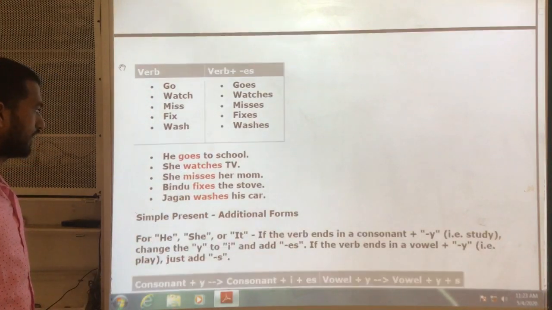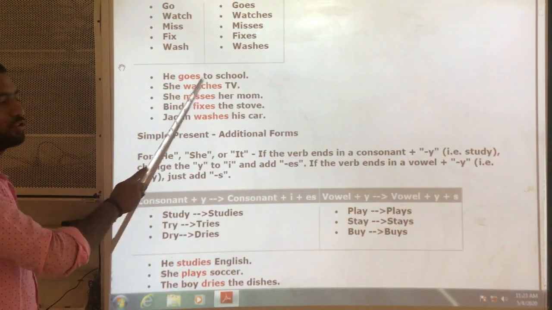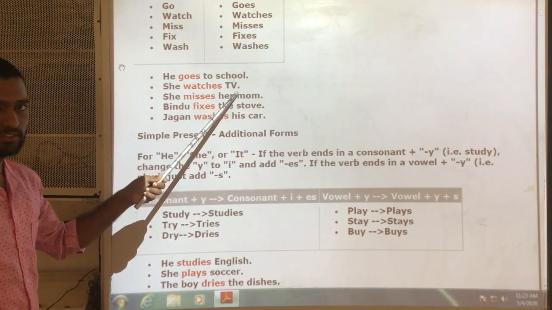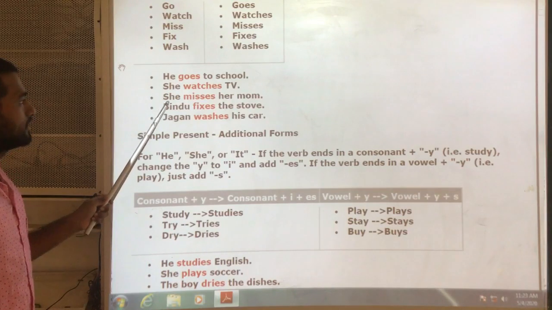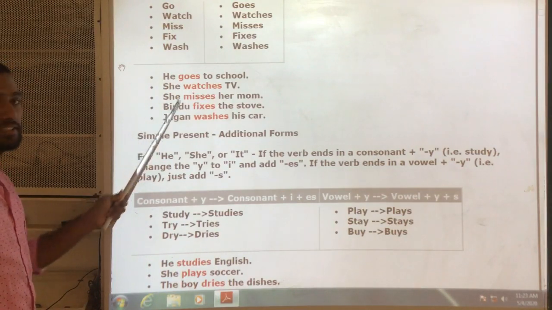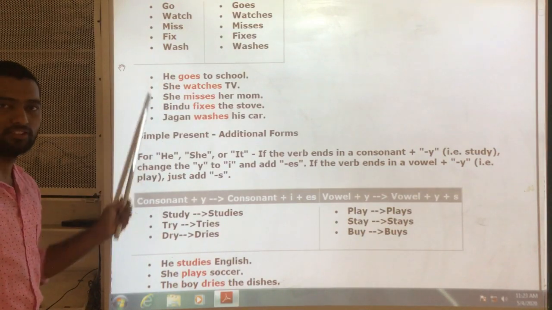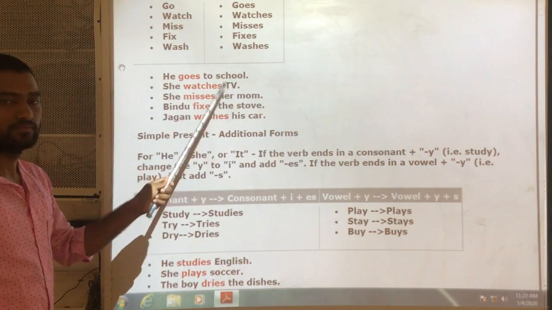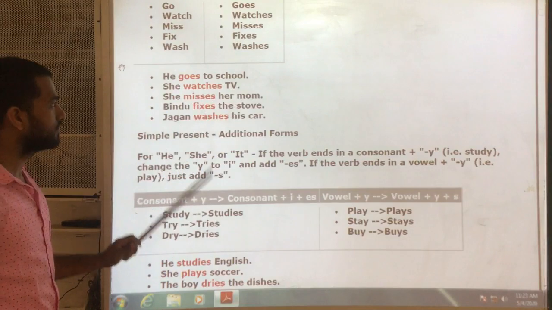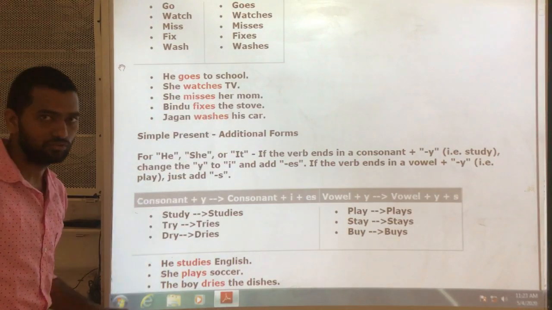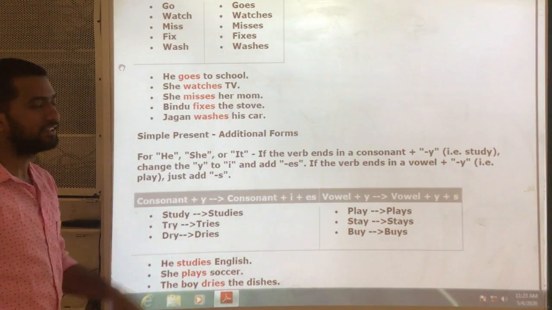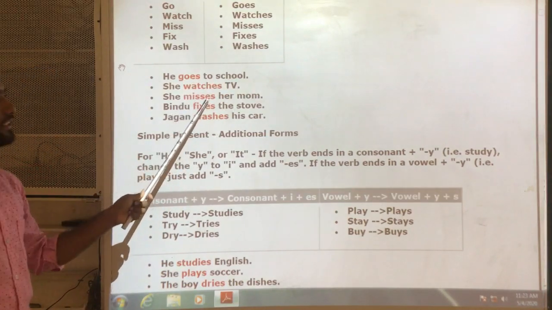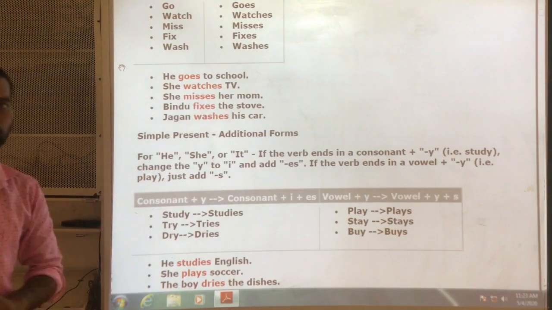Next, look at these examples now. He goes to school. She watches TV. Look at the subject. All the subjects are third person singulars. I explained what is third person singular. Okay? She misses her mom. Bindu fixes the stove. Jagan washes his car. Okay? So here es is added.